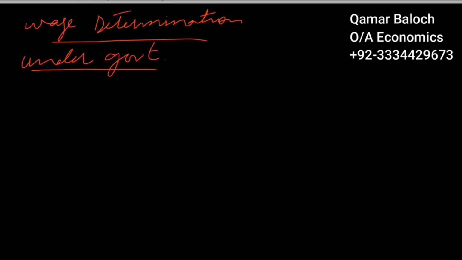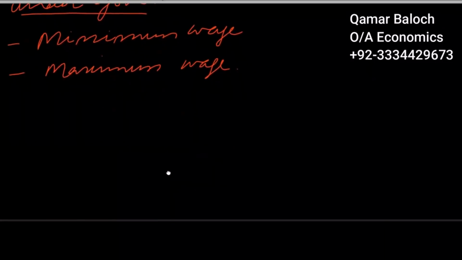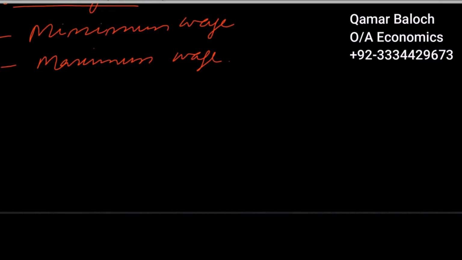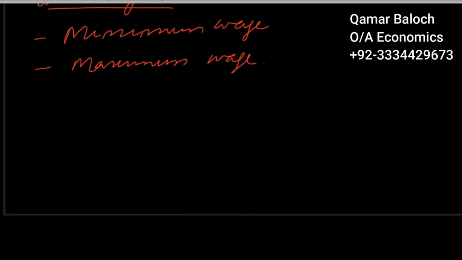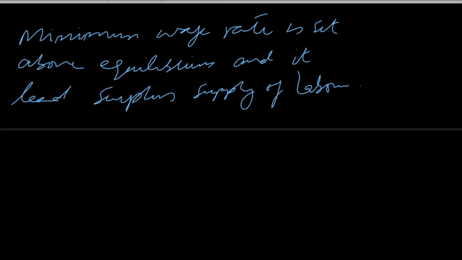There are two ways the government can intervene and set the wage rate. One is by setting a minimum wage rate, and the second is a maximum wage rate. These are the two points which I will be explaining in this topic. The minimum wage rate, as the name suggests, is a wage rate set by the government above equilibrium. A minimum wage rate is set above equilibrium and it leads to a surplus supply of labor. We can explain this concept graphically.